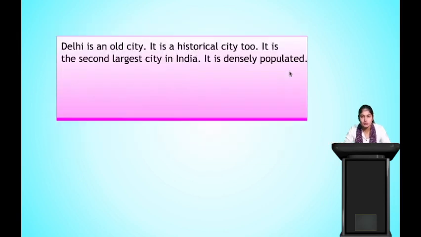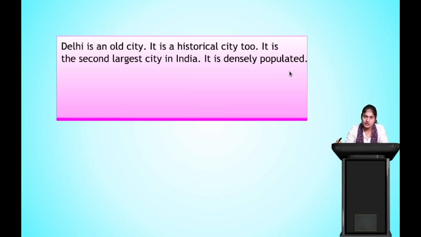So now we will put these sentences together. We'll compile them together and we will make a paragraph out of it. We will club them together, pile those sentences together to form a paragraph. Clear? Okay. So how does the paragraph look like?